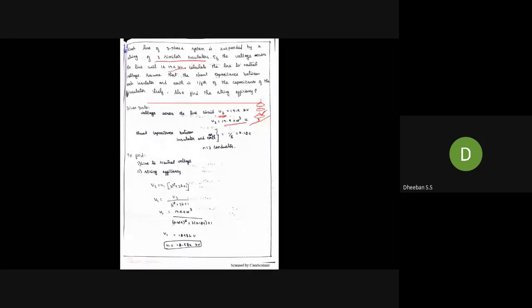Because in the suspension type insulator, which we have already seen, it will be suspended at the end of the line, the conductor line. So this third disk will be processing this voltage. Okay. So after that, what they are saying: calculate the line to neutral voltage.